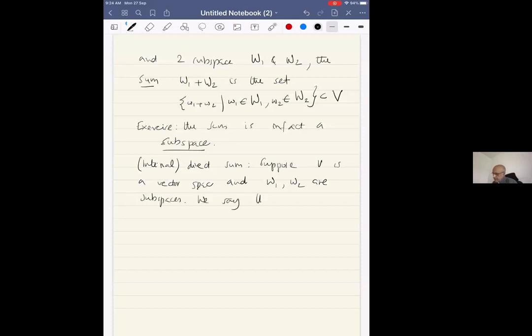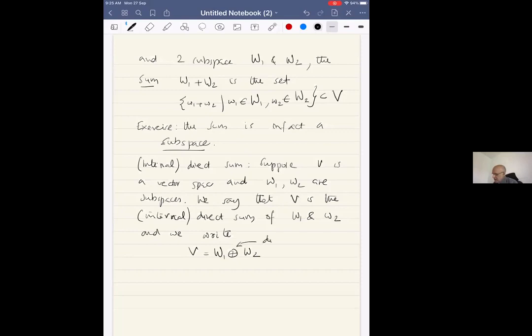We say that V is the internal direct sum of W1 and W2, and we write V equal to W1 direct sum W2.